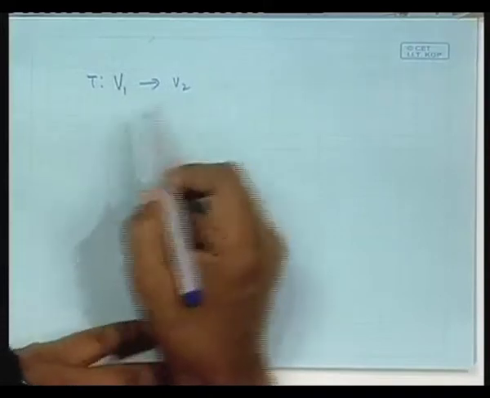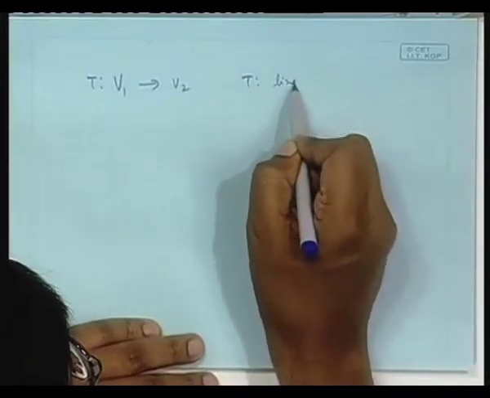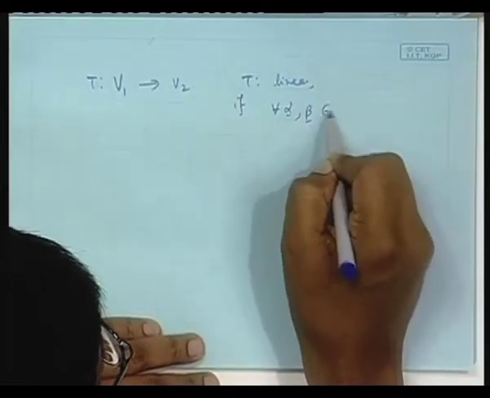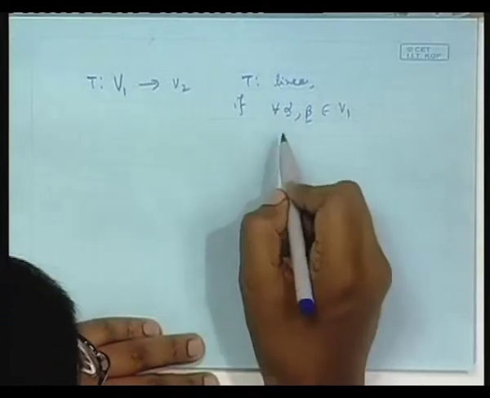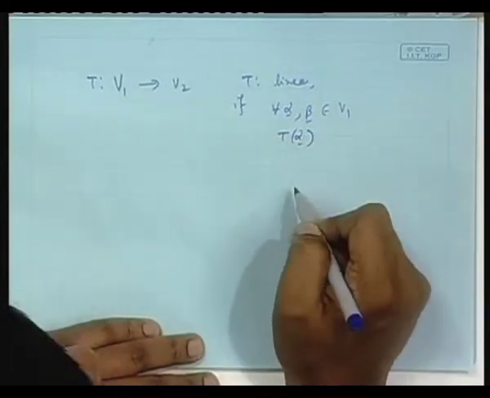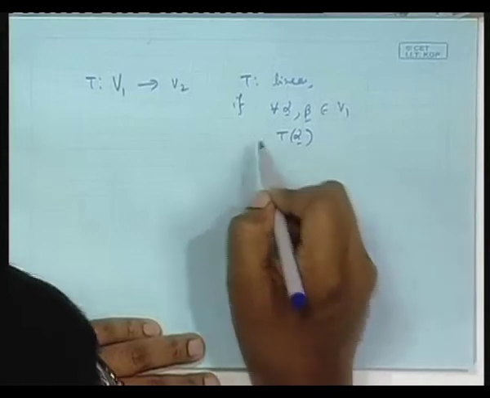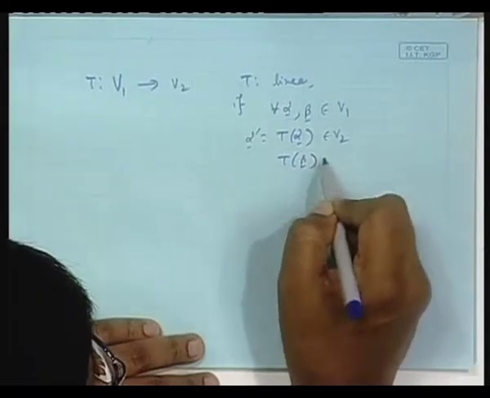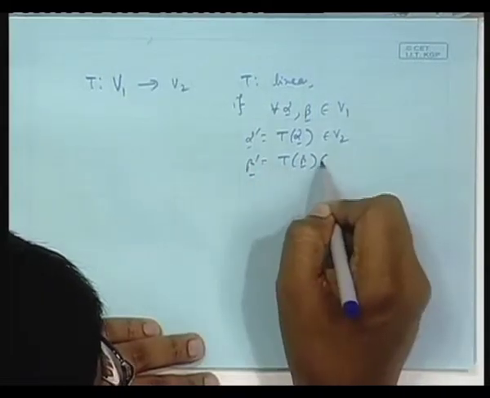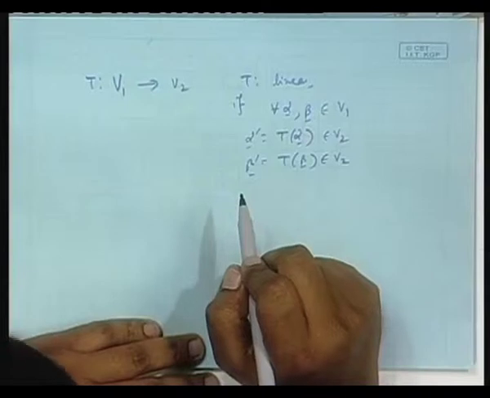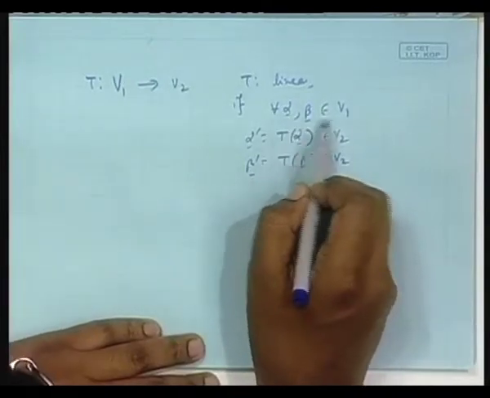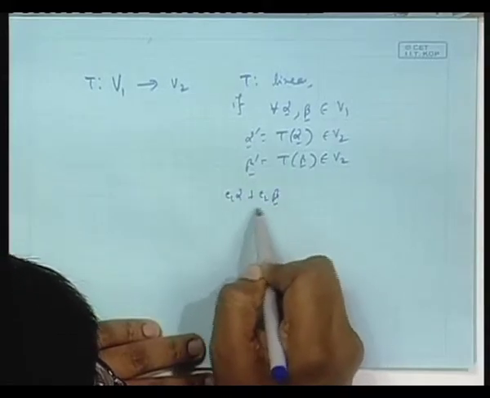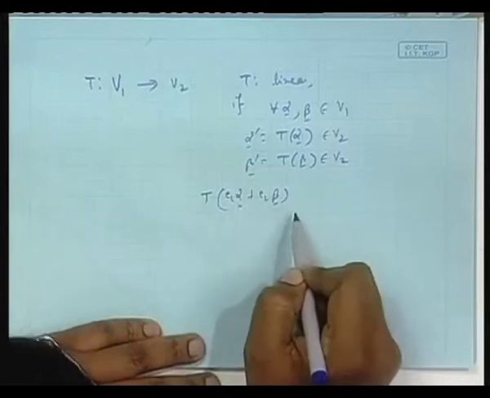T is linear if for all alpha, beta in V 1, suppose you know T alpha equals alpha prime belonging to V 2, and T beta equals beta prime belonging to V 2. Individual mappings you know. Suppose instead of alpha and beta I get C 1 alpha plus C 2 beta, and T works on that.